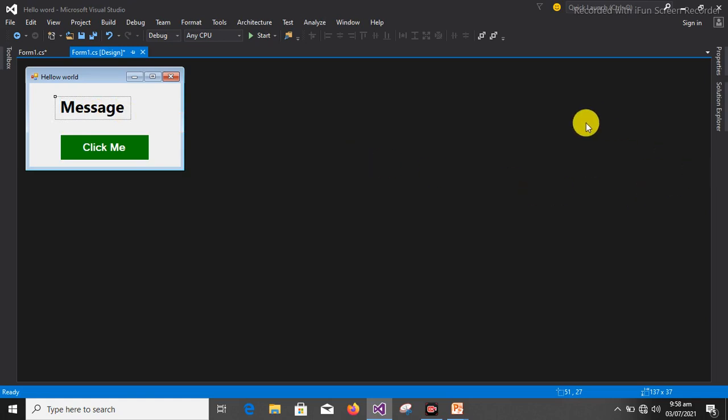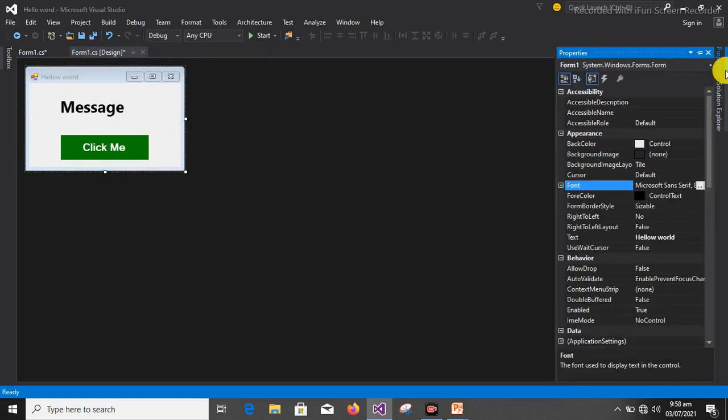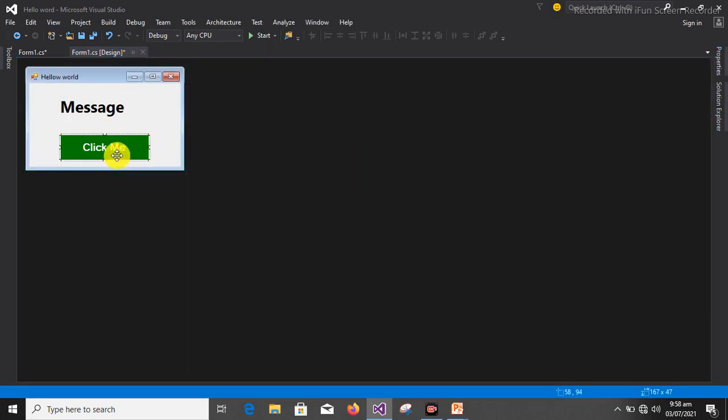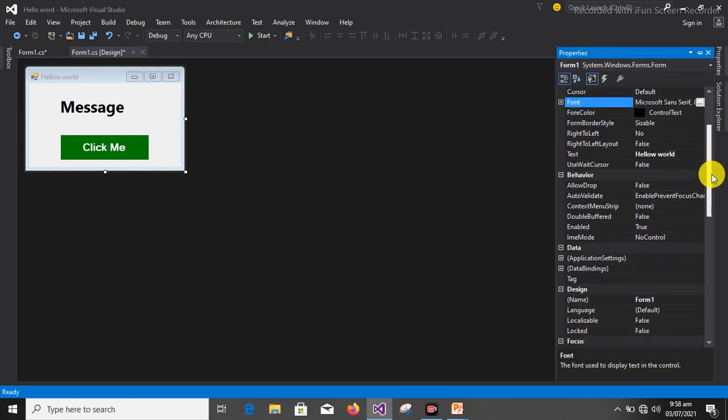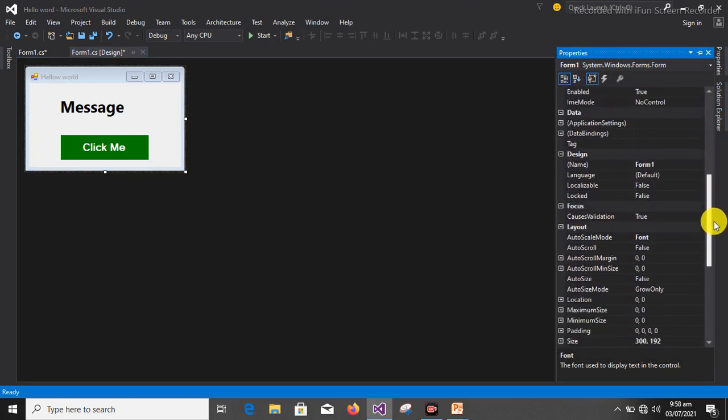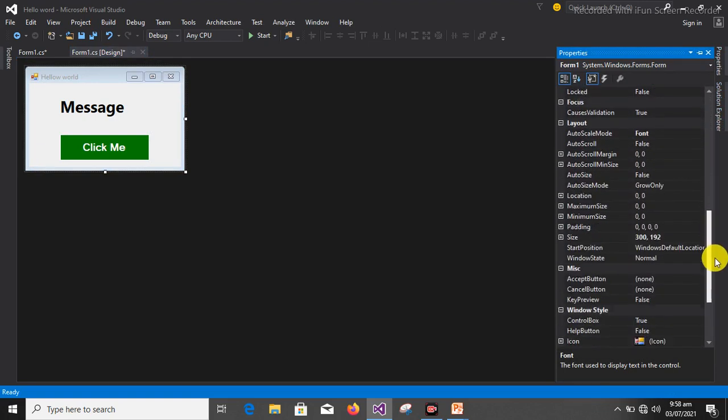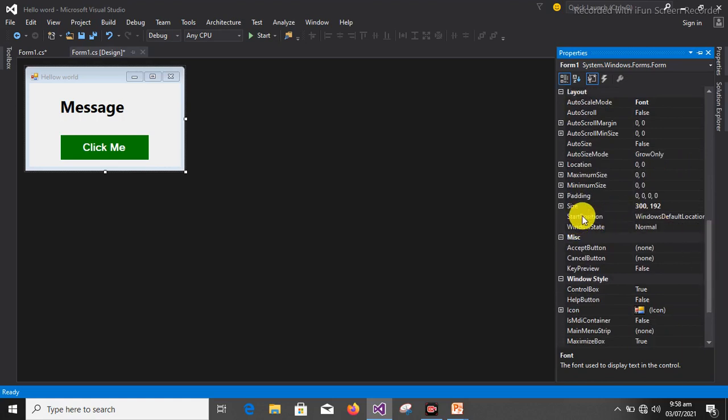So now I want this program to display at the middle of the screen. So I'm going to select the form, which is the form holding everything. Go to the property of that form. Then I'm going to select start position.